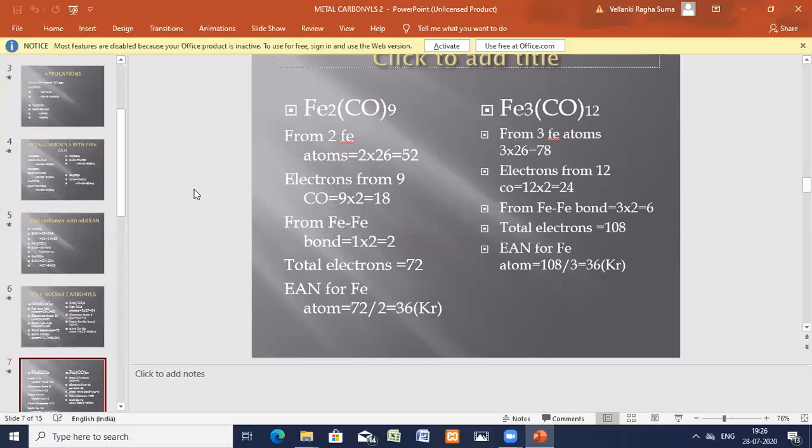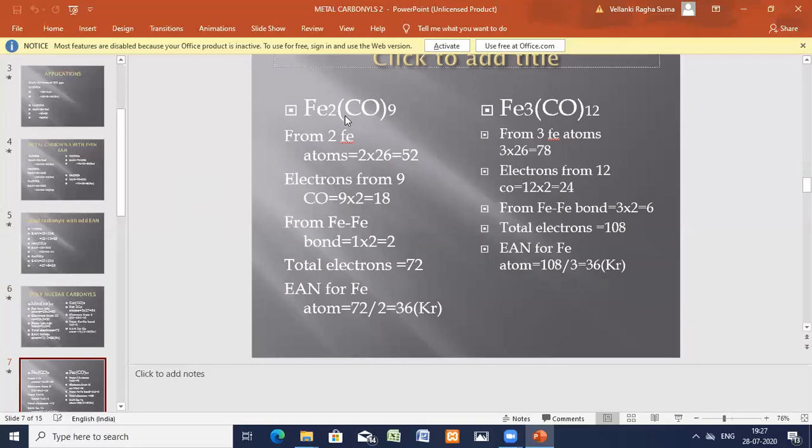Okay, so diiron nona-carbonyl complex or triiron decacarbonyl complex. In these complexes, this one you can call diiron nona-carbonyl, or iron enea carbonyl.